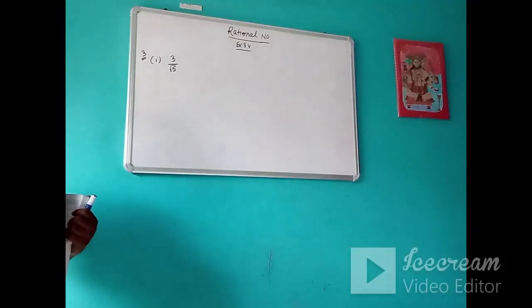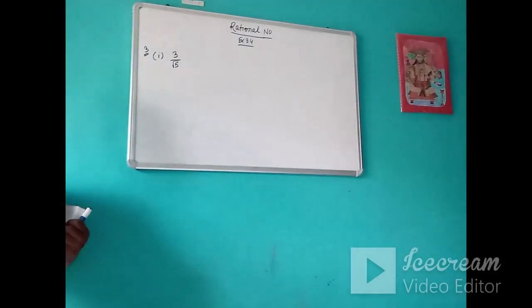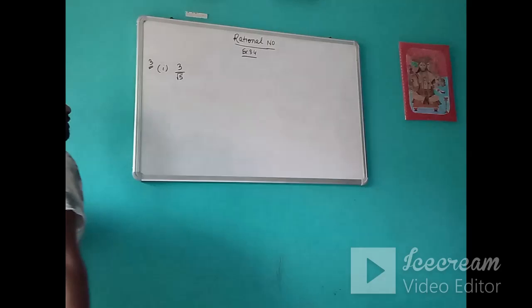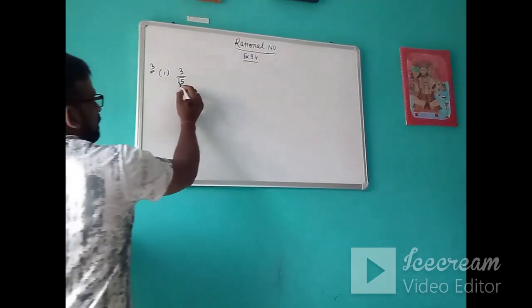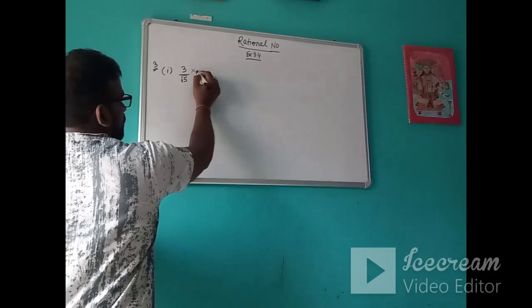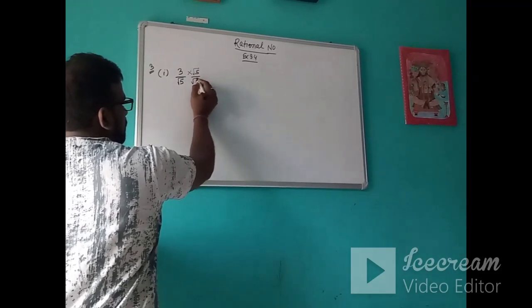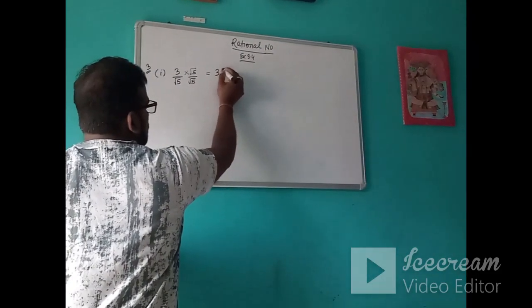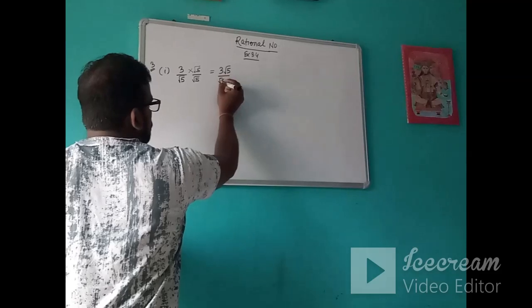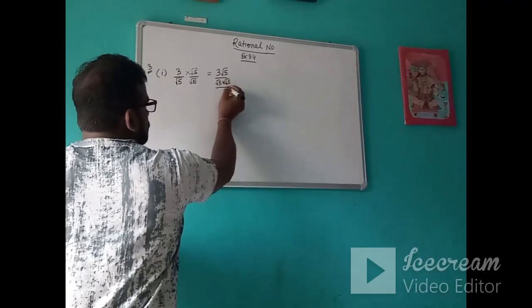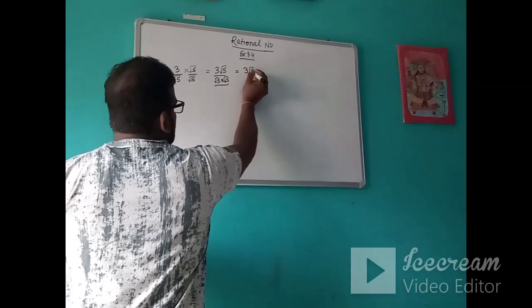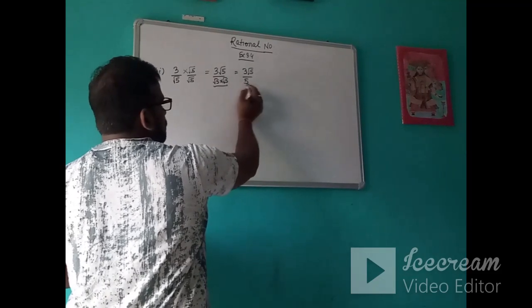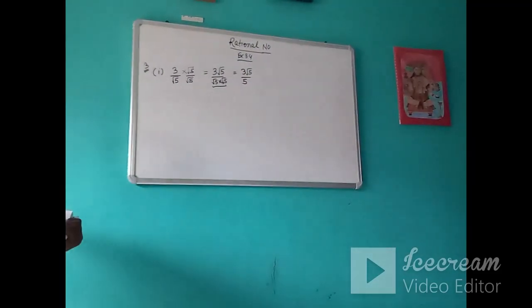Okay, let's discuss the questions related to rationalization. Suppose the question is given and we have to rationalize the denominator of this fraction. Its denominator is root 5, so we will multiply and divide by root 5. It becomes 3 root 5 upon root 5 into root 5. What is root 5 into root 5? 5. So this will be your answer. See, this denominator is now rationalized. It converted into a rational number.